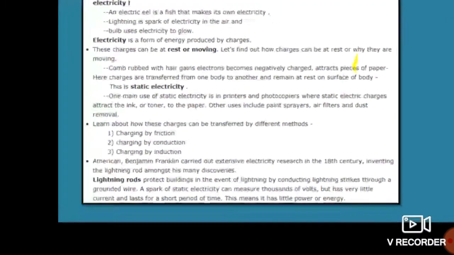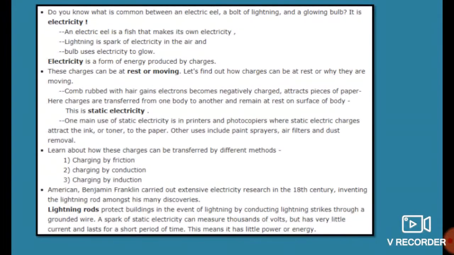This means it has little power or energy. So this is all about the charges. You have to just remember what is important in this chapter, students. What are the charges? That is positive charge and negative charge, and how these charges attract whenever there are opposite or unlike charges, that is a positive charge and a negative charge.